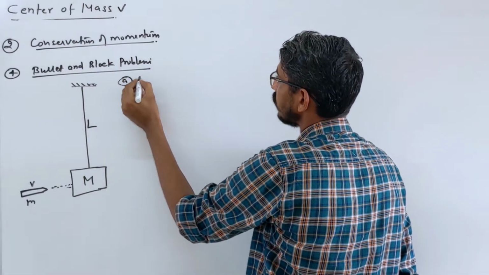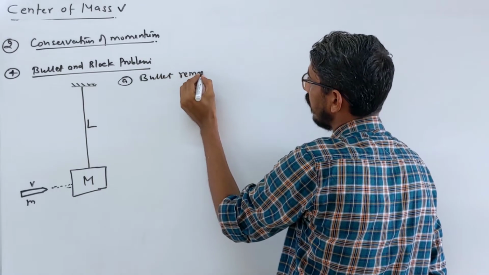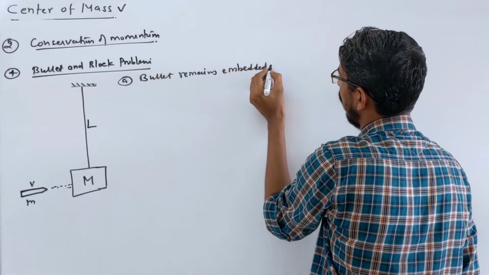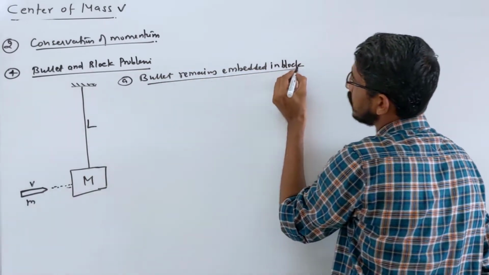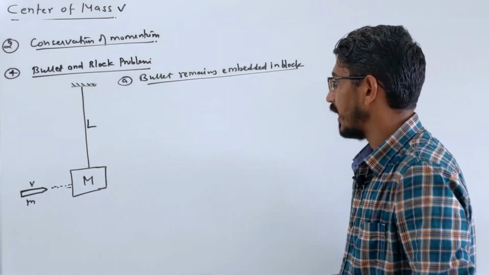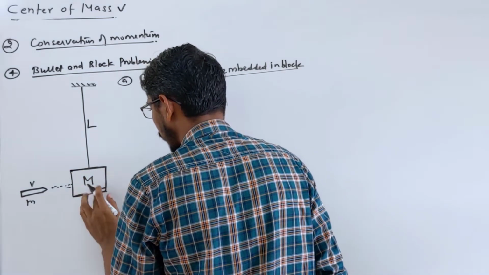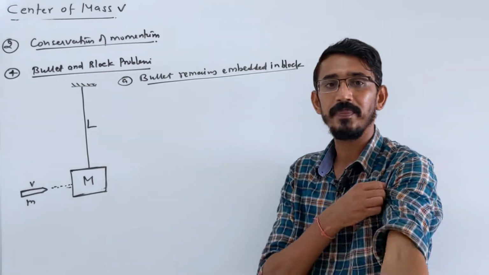First case: the bullet remains embedded in the block. This bullet comes and sticks to this block itself, doesn't come out, doesn't pierce it. In that case, let's see what will happen. So let's write the conservation of momentum principle.